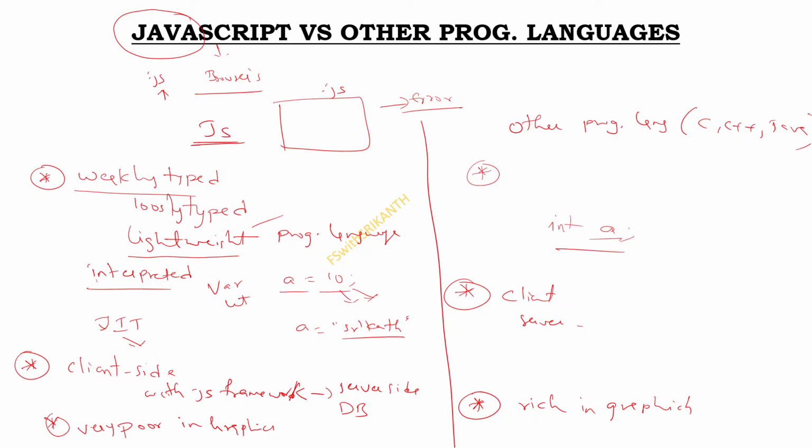But one thing I want to tell, JavaScript is very easy to learn, very easy to understand and very simple to develop. We do not take much time to learn JavaScript, but logically it is very strong. Learning and understanding are very easy, and it is very easy to develop. But compared to other programming languages, you will definitely face some difficulties to learn, write and develop. So there are some differences.